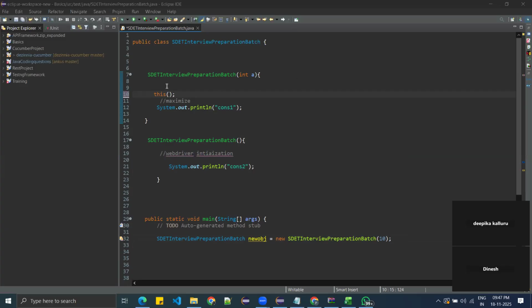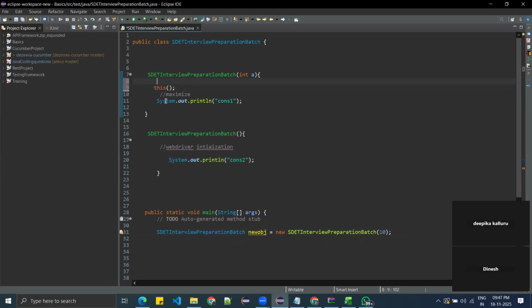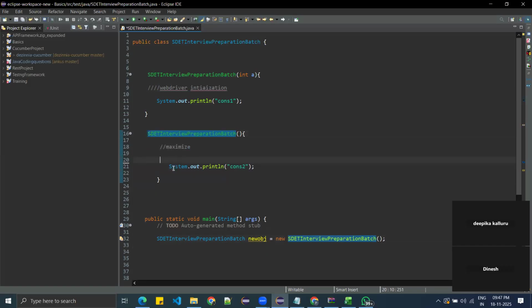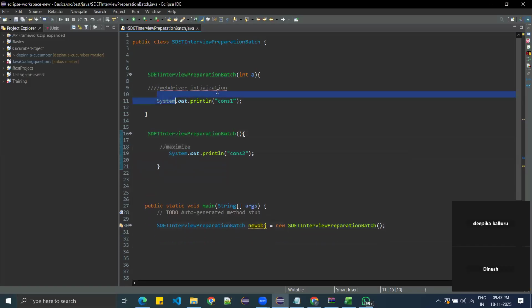Okay, now what will happen here? Wait, let me explain it this way. Here the WebDriver initialization is happening, and here the maximize is happening. Now this constructor is going here. Before this, I want to call the WebDriver initialization.